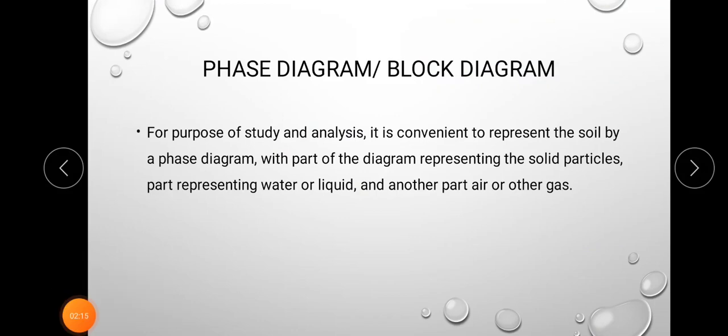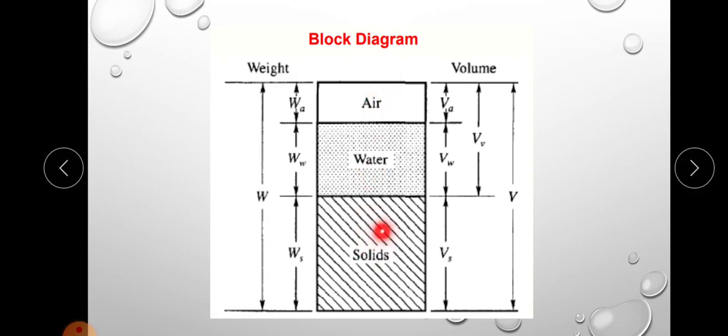Okay. Next we can discuss the phase diagram or block diagram. I have told that the soil mass consists of solid particles, water and air, and these three constituents are blended together to form a complex material. However, for convenience, all the solid particles are segregated and placed in the lower layer of the three-phase diagram. Likewise, water and air are placed separately as in this figure. The three constituents cannot actually be segregated like this in practice, but a three-phase diagram is an imaginary concept for easy understanding and convenience for calculation.